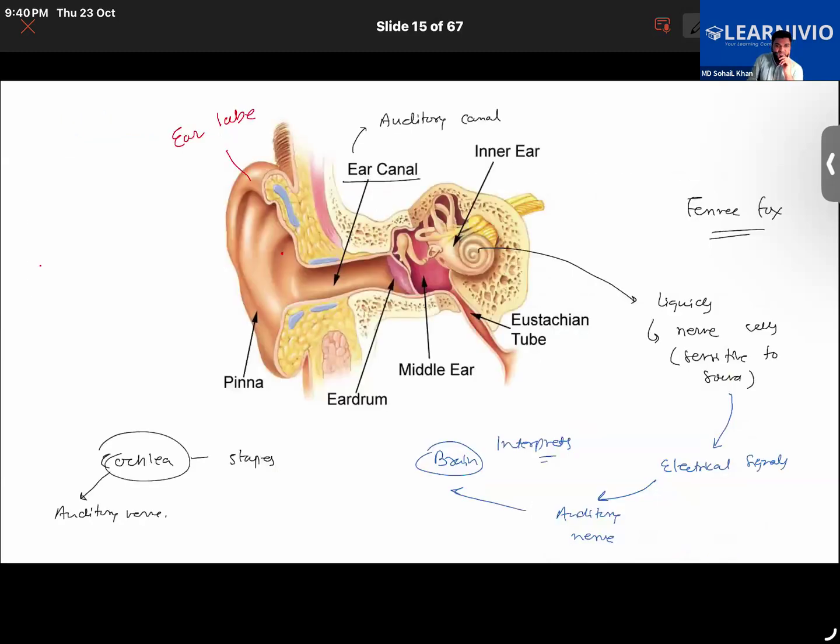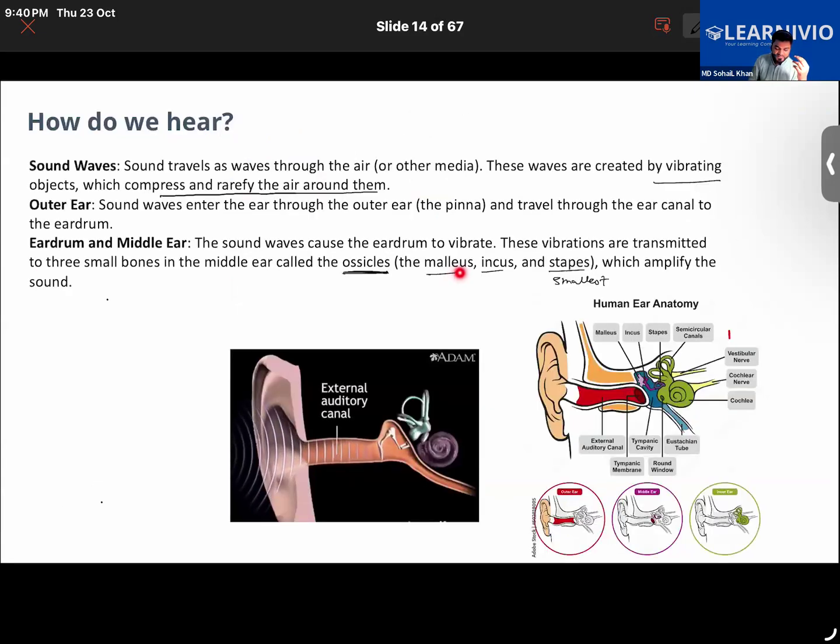We learned that the sound wave travels in the outer ear. First, it is collected by the earlobe and the ear pinna, then the sound wave travels inside the ear canal, also called the auditory canal. Then those sound vibrations hit the eardrum, and the eardrum passes on the vibration to the ossicles, the three tiny bones present in your ear. That is basically malleus, incus, and stapes.